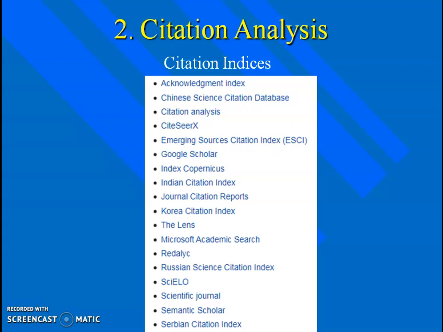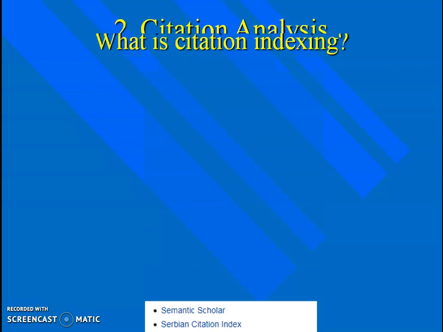That is known as citation analysis. Many citation indices are there: acknowledgement index, Chinese Science Citation Index. India has a separate Indian Citation Index, and Google Scholar. Several citation analyses are there, so you can find out your paper's citations.